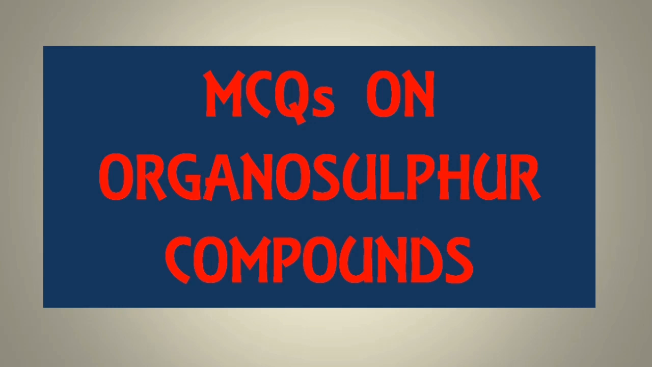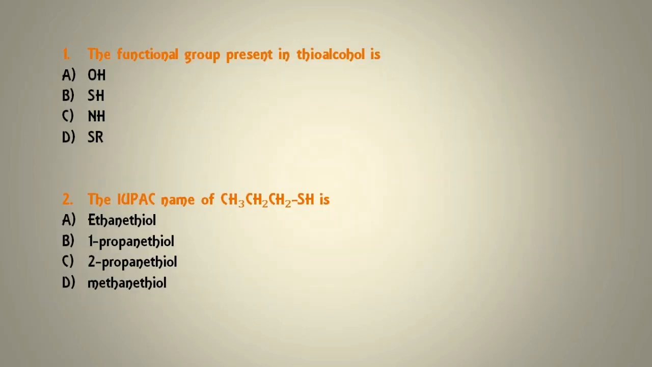So let's start with this topic. Our first question is, the functional group present in thioalcohol is OH, SH, NH or SR. So the correct answer of this question is option number B, which is SH group. Second question is, the IUPAC name of CH3CH2CH2SH is ethane thiol, 1-propane thiol, 2-propane thiol and methane thiol. So the correct option of this question is option number B, which is 1-propane thiol.